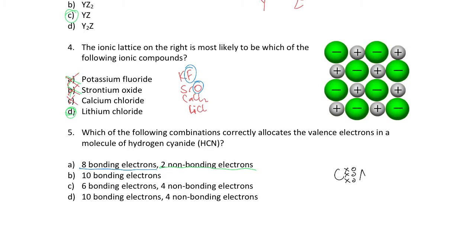Now you'd have to take some practice to draw this out, but I know what that one looks like. It has 8 bonding electrons, which are these ones here, because those are involved in bonding, and 2 non-bonding electrons, which are here, which are not involved in bonding. All right, so that's the combination that you want, and so therefore the answer is A.